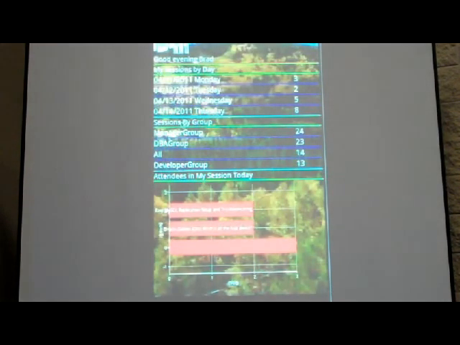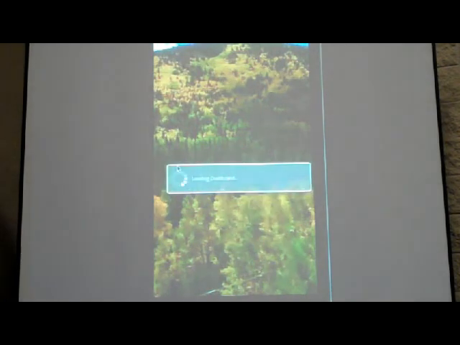And I can go back to the first page of my dashboard, and I can see that in addition to this, I have some information about sessions by group. These are sessions for the entire conference and how many of them there are. And if I click on developer group, I'm going to get to see those 13 sessions in more detail again, which I can drill into.